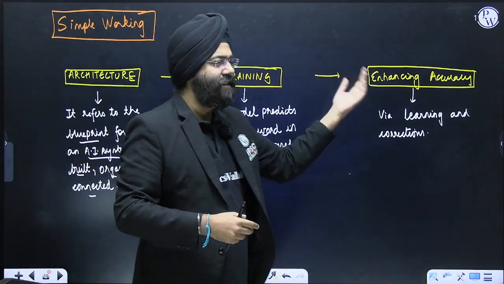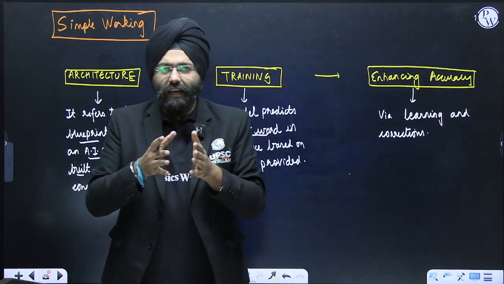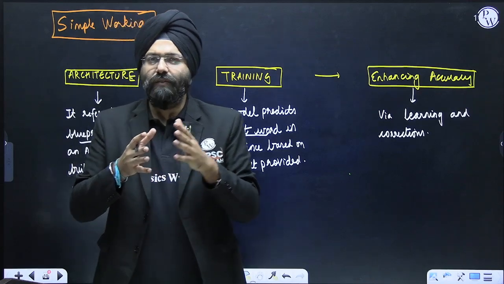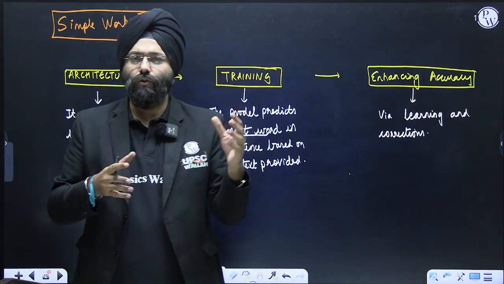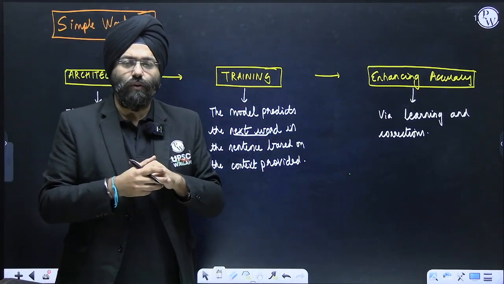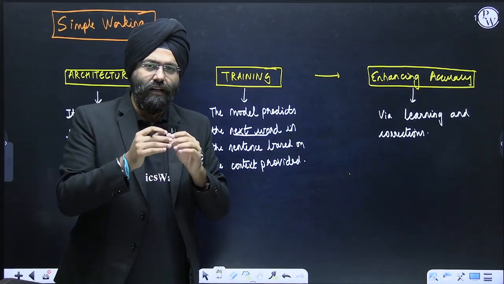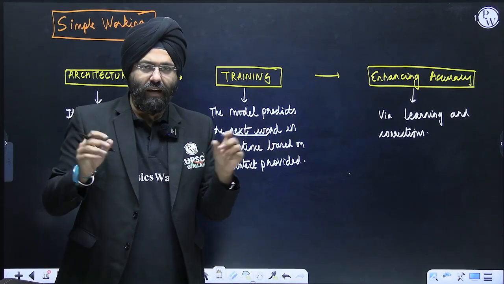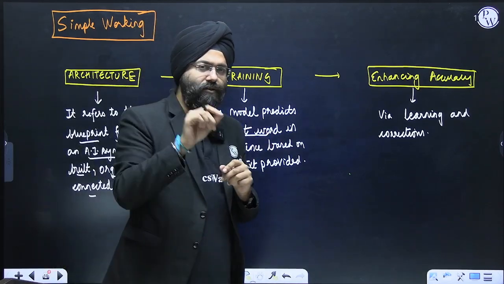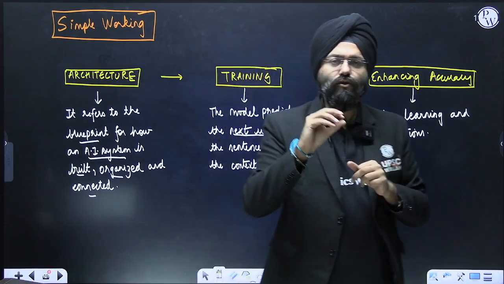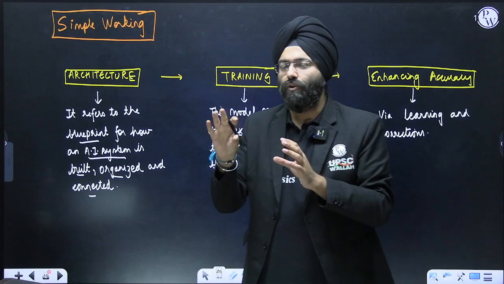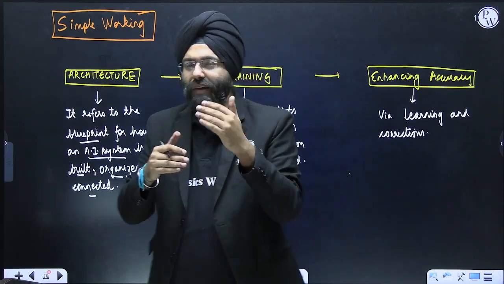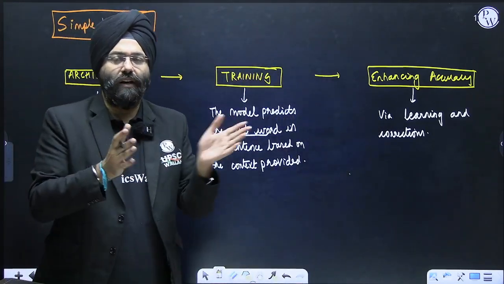Next is enhancing accuracy. You will see that in the case of ChatGPT also, ChatGPT 1.0, 2.0, 3.0, 4.0, the accuracy is increasing because based on the feedback that humans are giving, those errors are being reduced. And you will see the various command prompts that are there being reduced, because unnecessary command prompts lead to making the software go in a haywire manner or a wrong path.